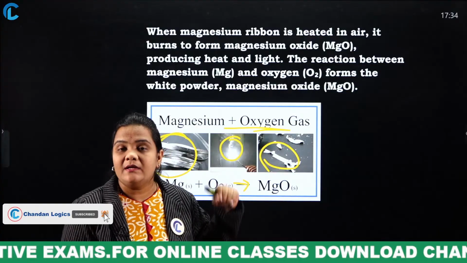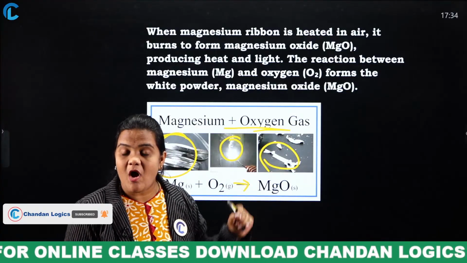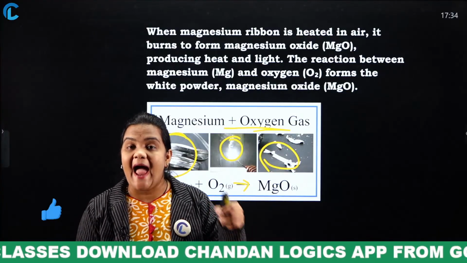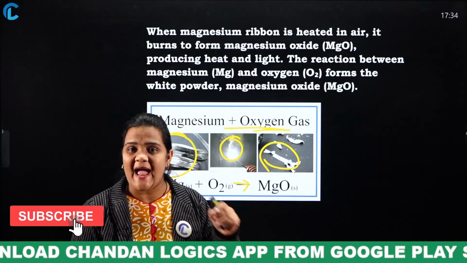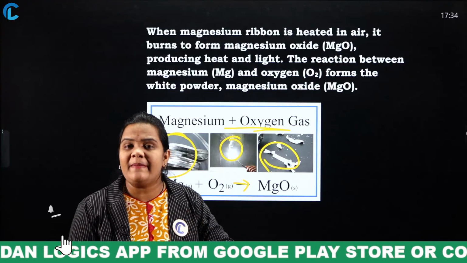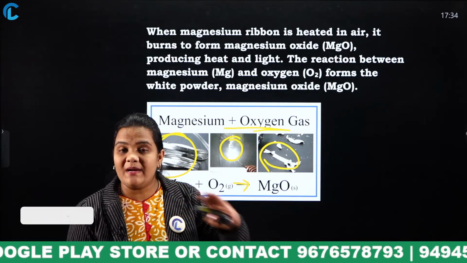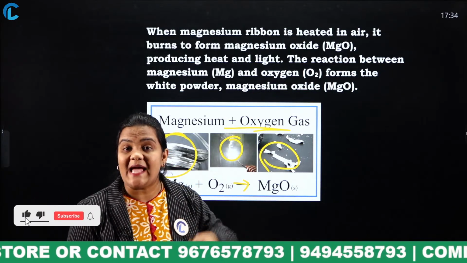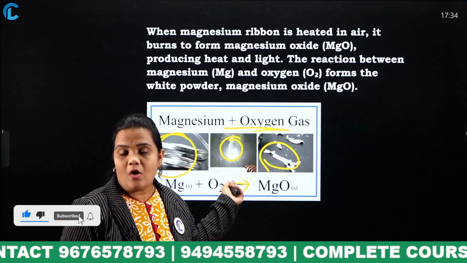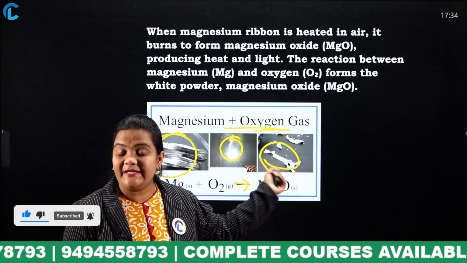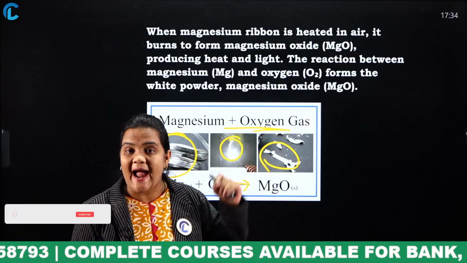You know that? This magnesium oxide can be used as an antacid. What is the purpose of this antacid? If there is any burning sensation in our stomach, it will neutralize the acid content. So, this magnesium oxide is also used as an antacid.